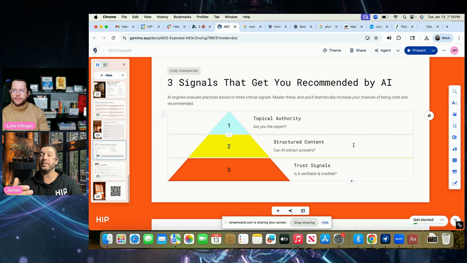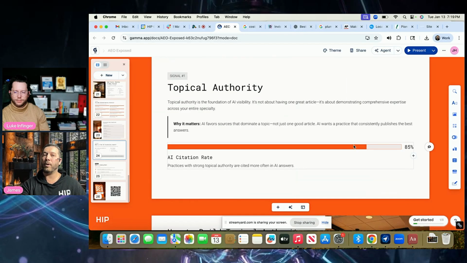And what I'm seeing time and time again, if I'm having a conversation with ChatGPT and I'm asking for the best Invisalign provider in a certain area, you will usually look for credibility like that and someone who covers a topic completely, and it will actually let me know this is the doctor that you should see. This is the first choice. So topical authority, why it matters. Obviously, we want to make sure that we're comprehensive and we're the experts.